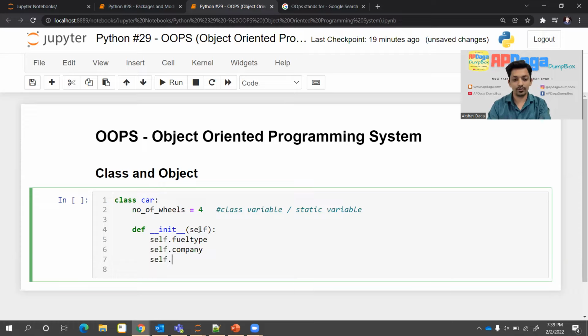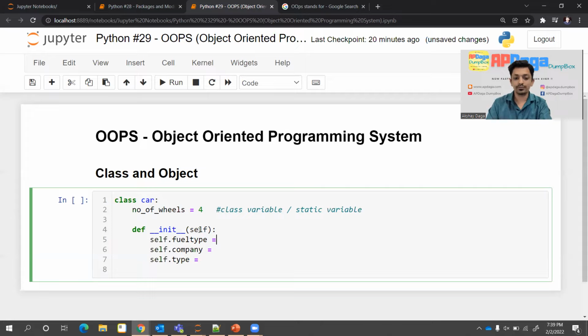Then I'll say field type, what we can say, car type, maybe sedan or hatchback, something like that, and a few more parameters. For now I'll take just 3 parameters and I'll assign. These are 3 variables, and this variable belongs to each and every object. So this variable can have different values for each object. These are the parameters I was talking about in my example.